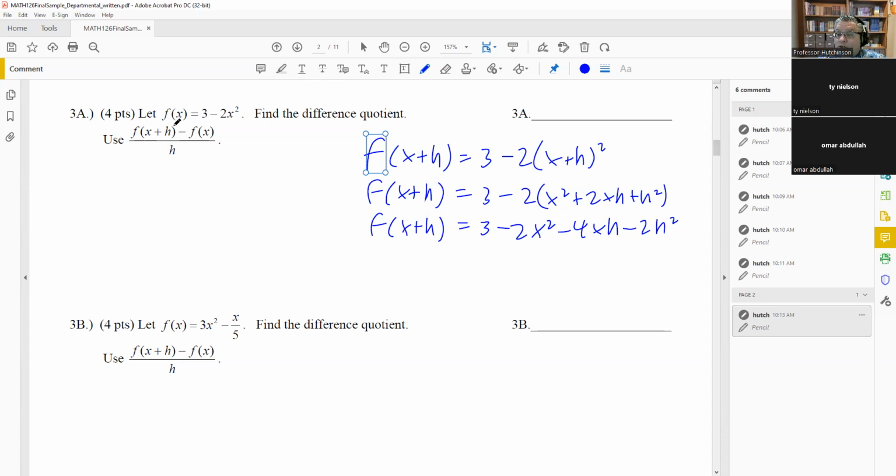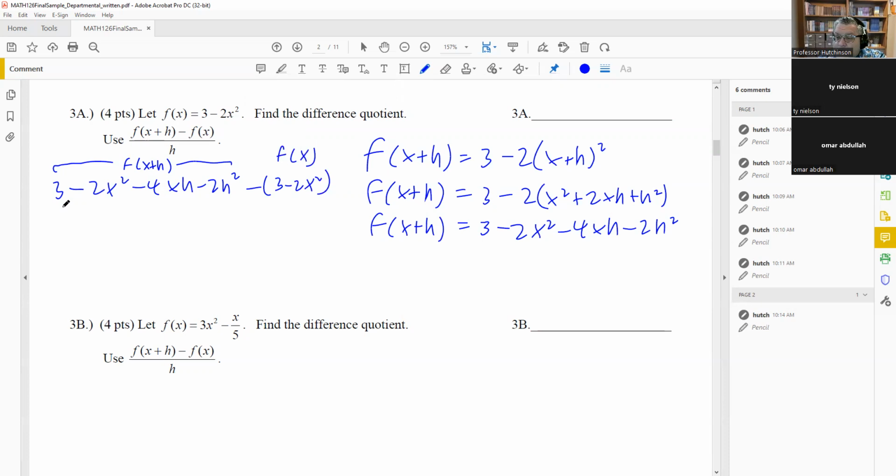So now we're ready to come back to the difference quotient and plug this in here. So the difference quotient formula, we've got 3 minus 2x squared minus 4xh minus 2h squared. All this right here is your f of x plus h. So we have all that. Then we're going to put a minus sign because that's in the formula. And you're subtracting the entire f of x that we have here, 3 minus 2x squared. This is your f of x. And then all that's over h.